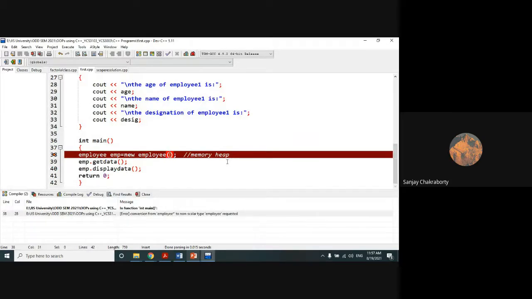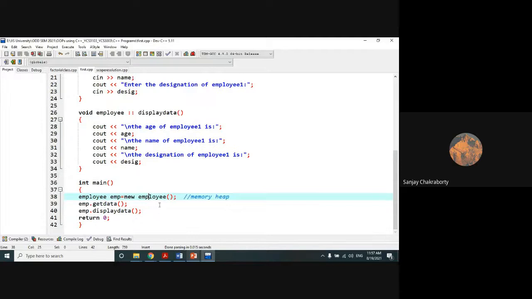Convert from employee to non-scalar type employee requested. Actually, what happens here is that in Java we can do it in such a fashion, but in C++ it will not allow it. By default, the new operator is added while you are creating the object.